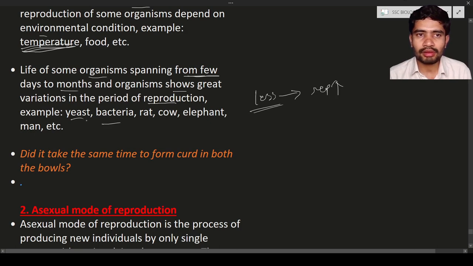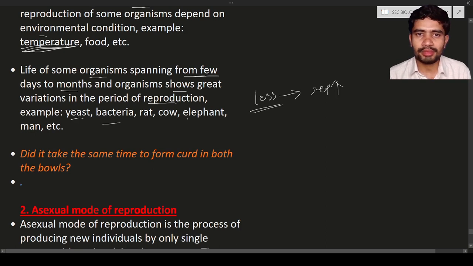So depending upon the organism, the rate of reproduction is different. If you see, yeast can divide fast. Bacteria can also divide fast. A rat will take a little bit more time when you compare it with bacteria and yeast, and cow, elephant, and so on. As the complexity of the organism increases, the time taken for reproduction also increases.